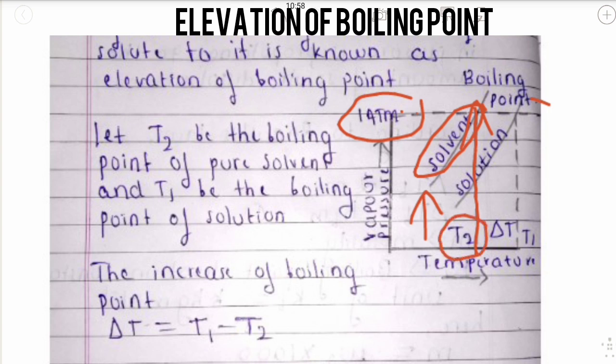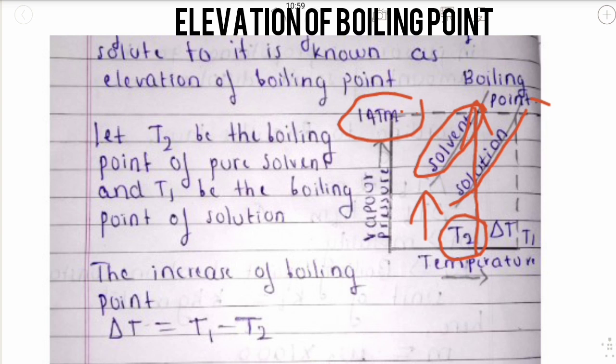We draw the vapor pressure of the solution below that of the solvent, because we know about the relative lowering of vapor pressure. So I will keep the solution below the solvent.